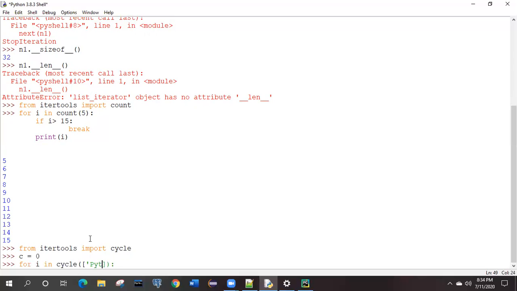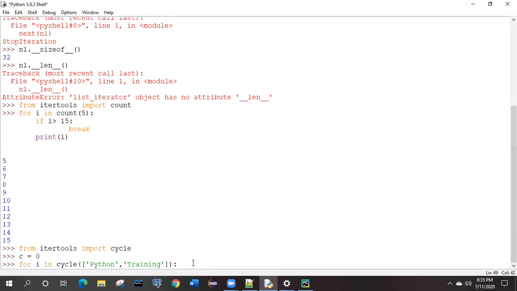So the values you can give like Python. Python is the first value, the second one is training. Correct. So in the cycle, you have given one list as its argument.